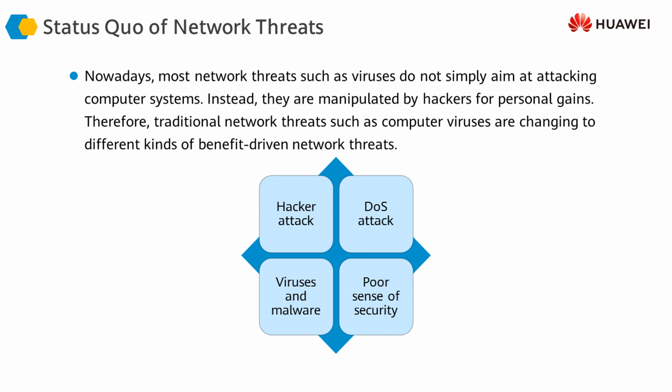The poor sense of security is another issue which we see, because the types of attacks have increased so much, it is becoming increasingly difficult for security professionals or network security personnel to protect the network against all these different types of attacks.